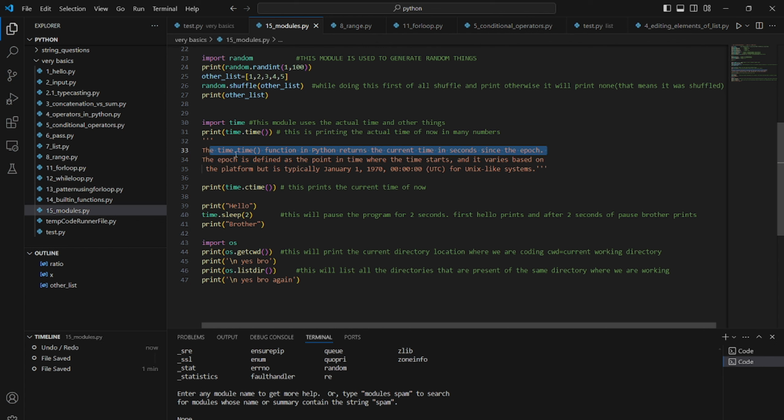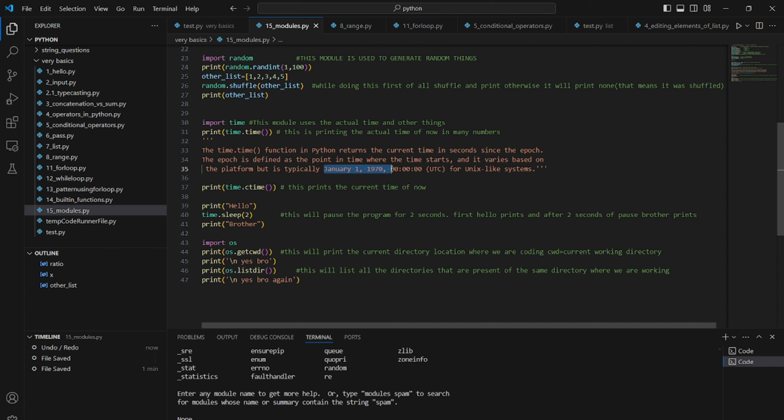What is this epoch? Epoch is defined as the point in time where the time starts, and it varies on the platform. So I think it counts the time from this date up to now, and whenever time passes, it will update the value.